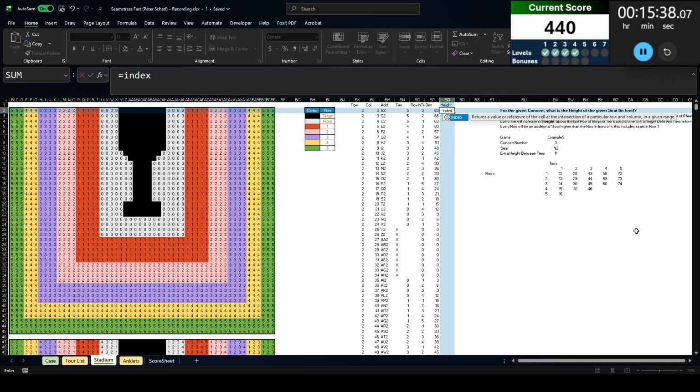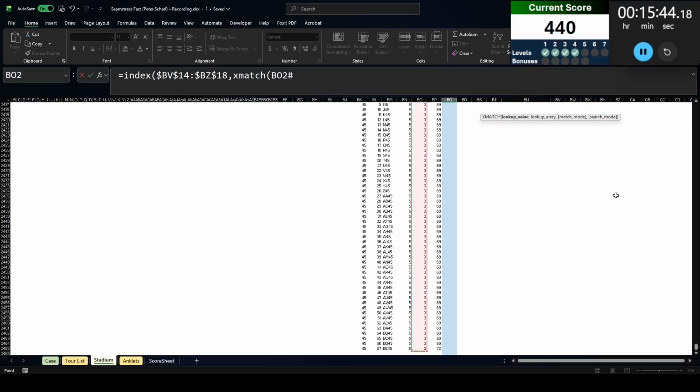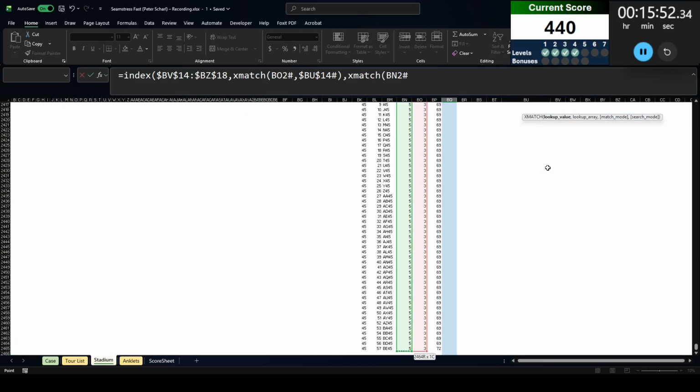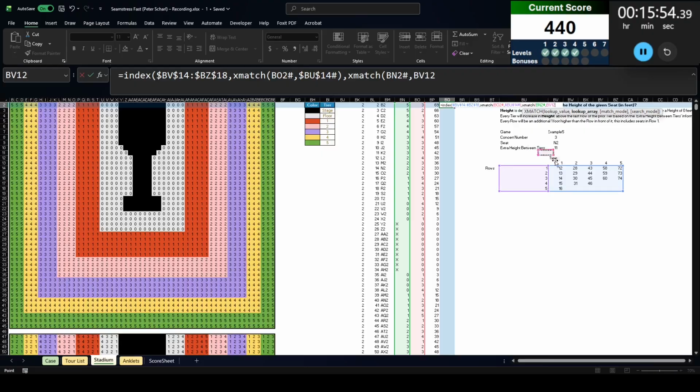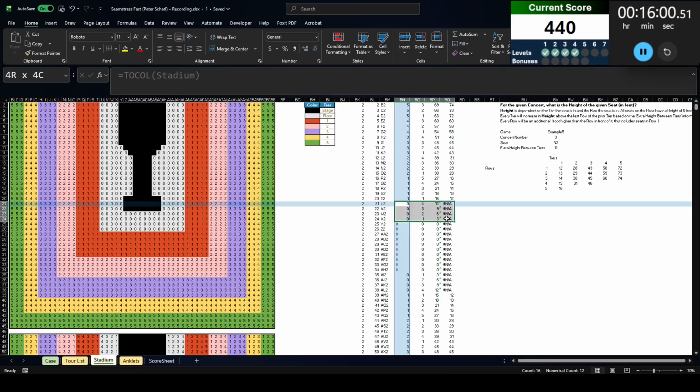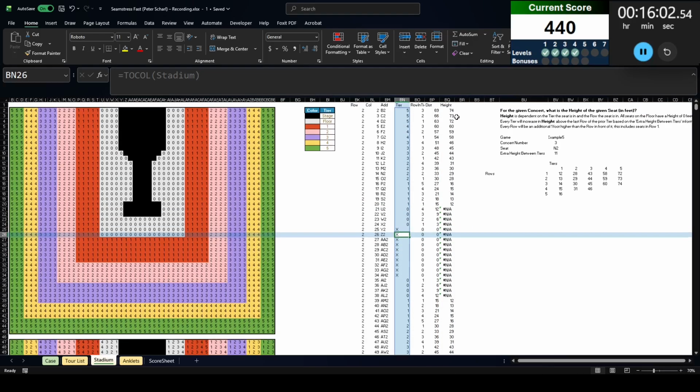I'll index the table. So I'm going to index this nice big table, XMATCH the row first. So XMATCH this row into this first column here. And then XMATCH the tier across the top of that table there. Now it's going to come up with some errors when I do this at first because the floor is going to be 0 and Xs just don't matter.